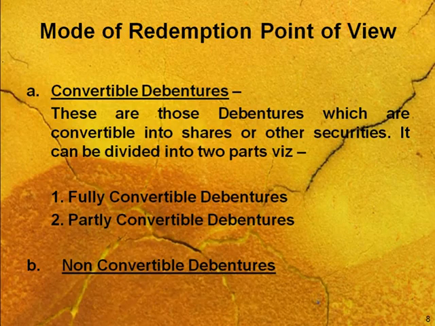Suppose there are 10,000 debenture holders in the company. If the company is going to redeem them, they can choose an option to pay new equity to the old debenture holders, or new preference shares, or even new debentures. It depends on what mode of conversion they choose. This is known as convertible debentures.